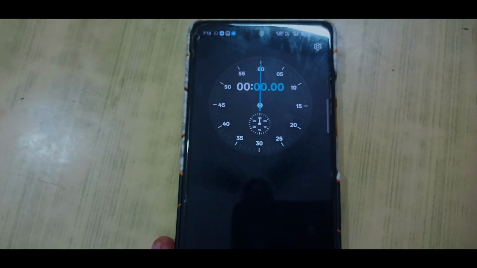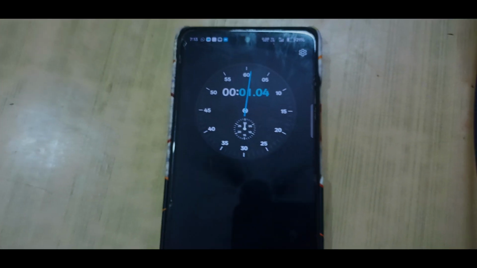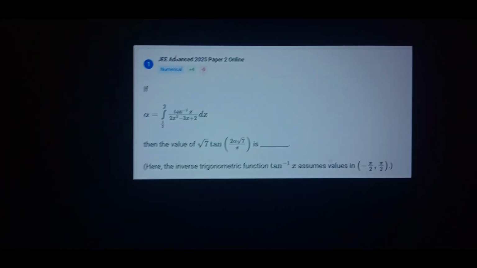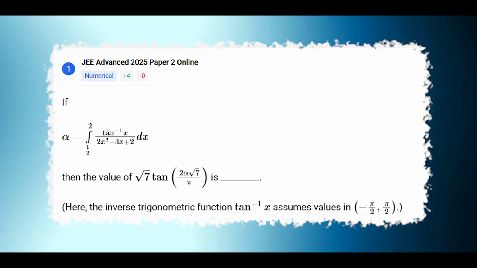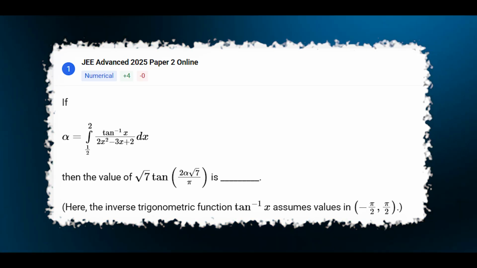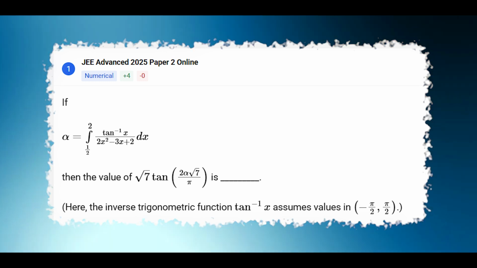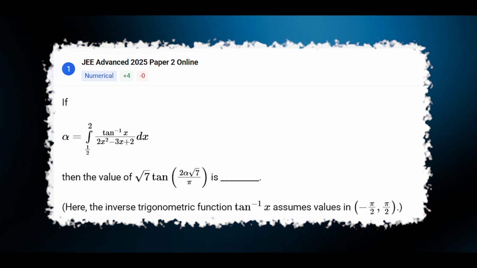So let me again start the timer, and now I am going to solve this JEE Advanced question. In this question, an integration is given. I have to find the value of alpha and then put it in this expression and solve it.